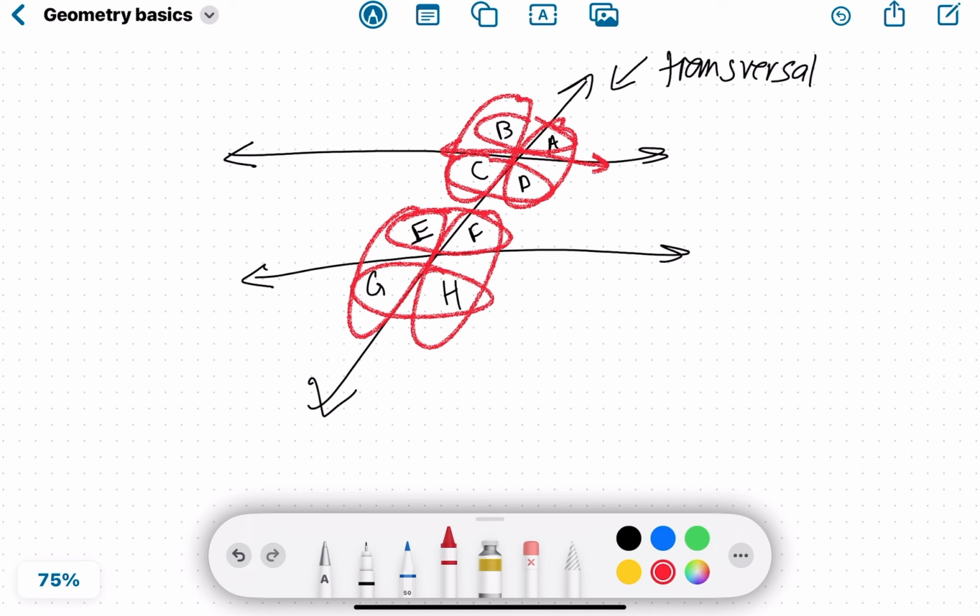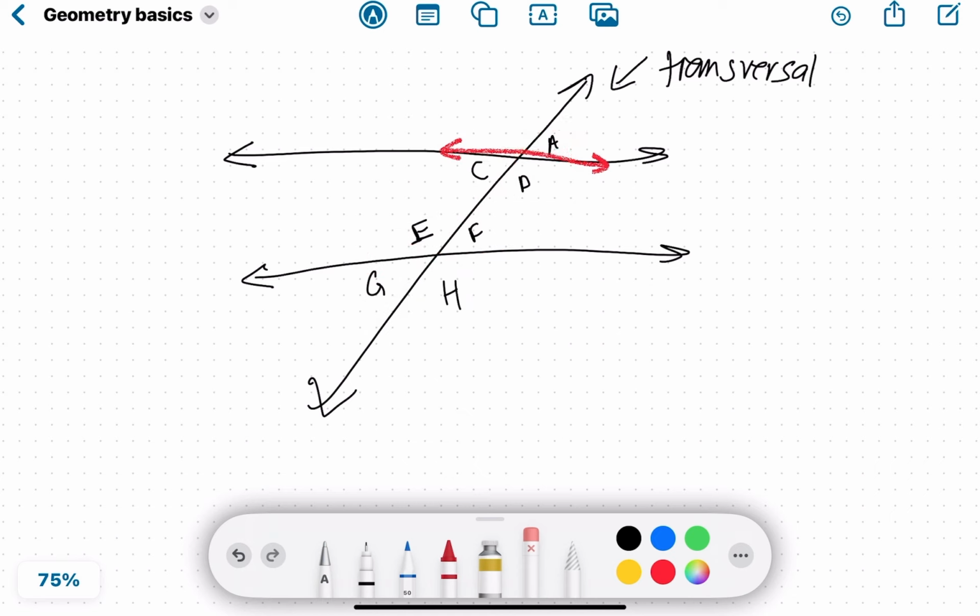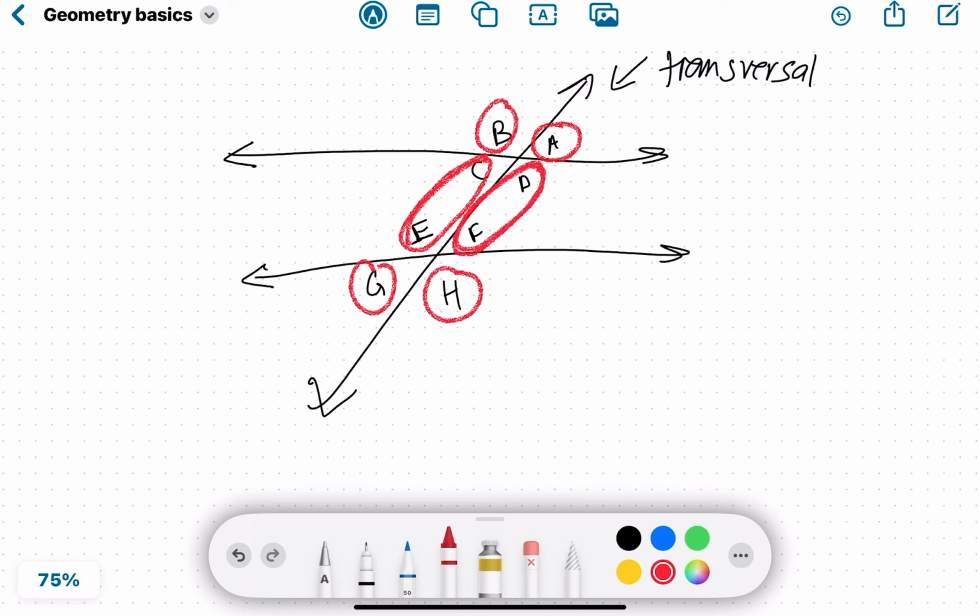Okay? Now, even if you were to use the exterior and interior ones, same side exterior angles are supplementary. Same side exterior, like A and H, B and G, are supplementary. Same thing for same side interior. Supplementary. Okay?